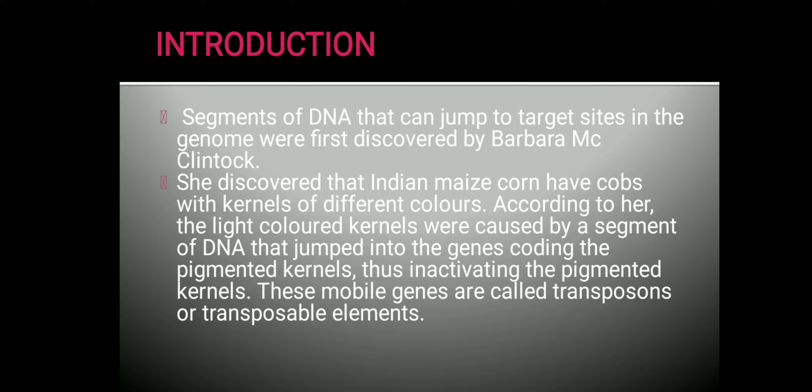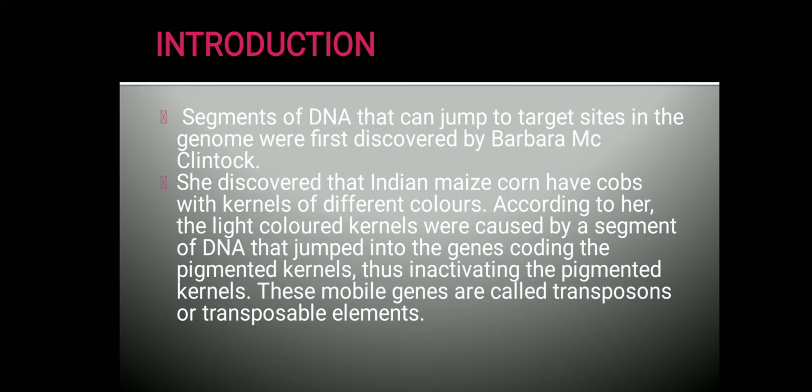The light colored kernels were caused because a segment of DNA jumped into the genes which code for the pigmentation of the kernels. This segment of DNA got inserted in between the pigmentation causing genes, because of which the pigmented genes became inactive. The inactivation of these genes led to the light colored kernel.